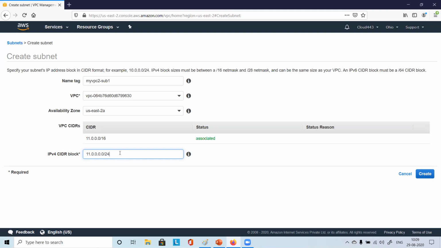Just remember, bigger the number, bigger the prefix, smaller will be the IP range. I'll explain the calculation as well. For now, 11.0.0.0 and then /24.